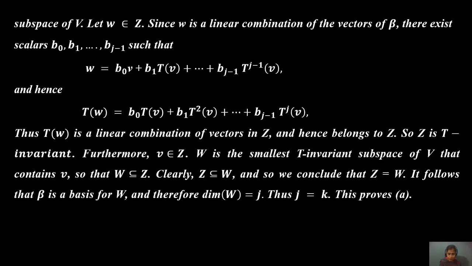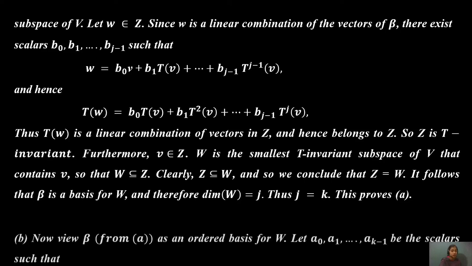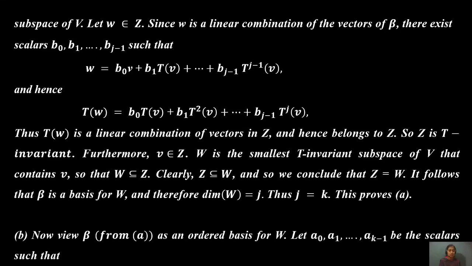Thus T(w) is a linear combination of vectors in beta, and hence in Z. So Z is T-invariant. Furthermore, v is an element of Z, and W is the smallest T-invariant subspace containing v, so W is a subspace of Z. Clearly Z is a subspace of W as well, and so we conclude that Z equals W.